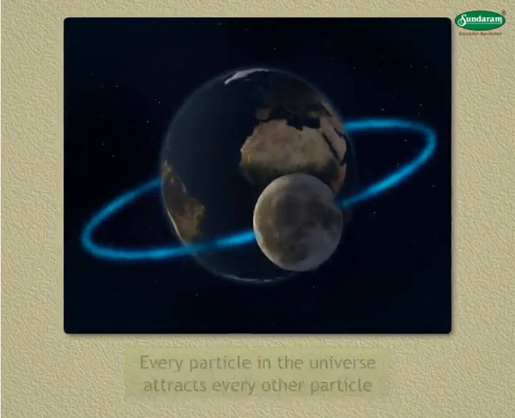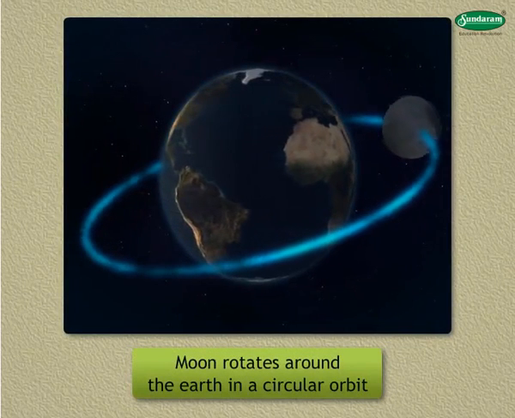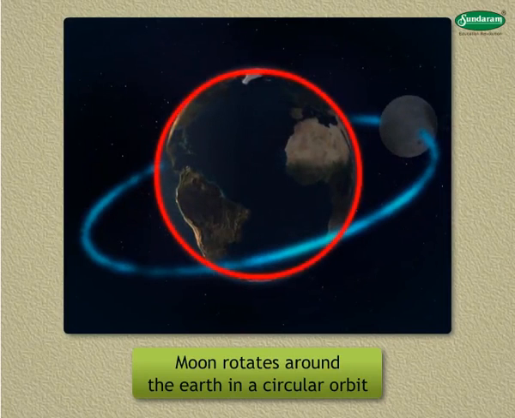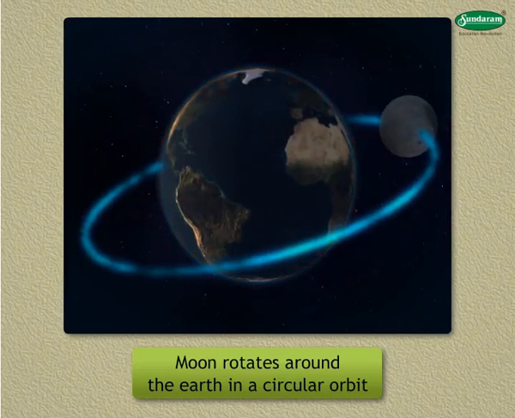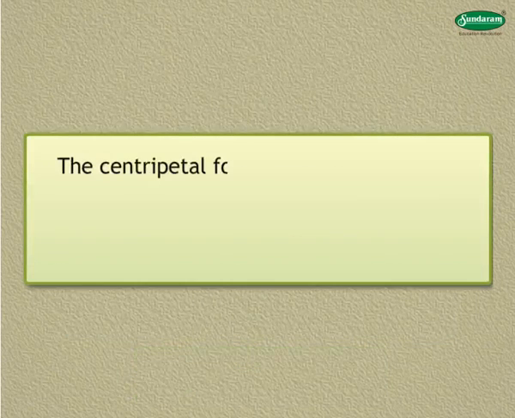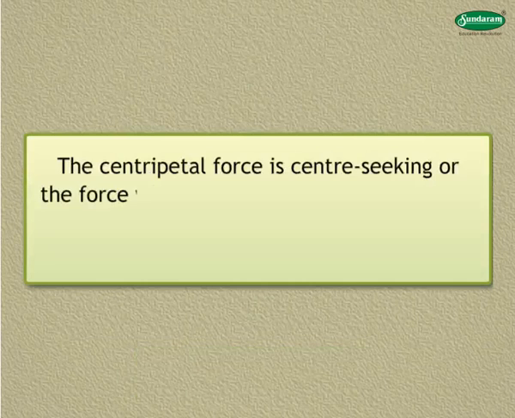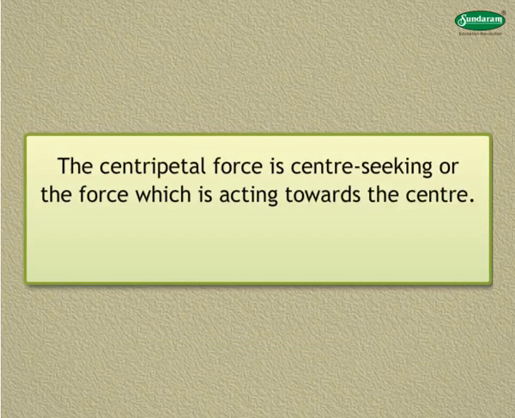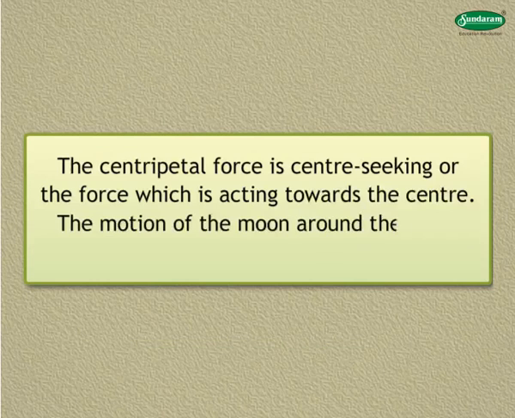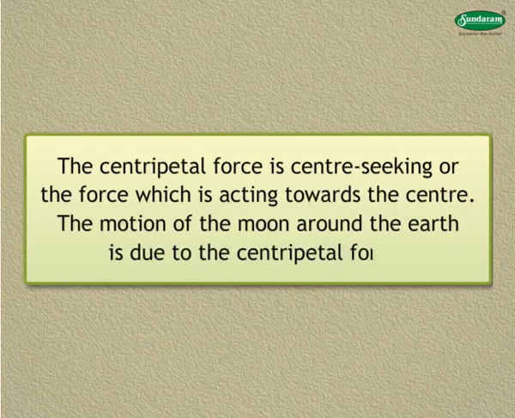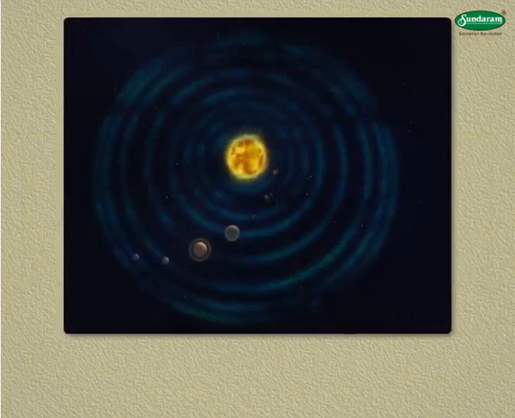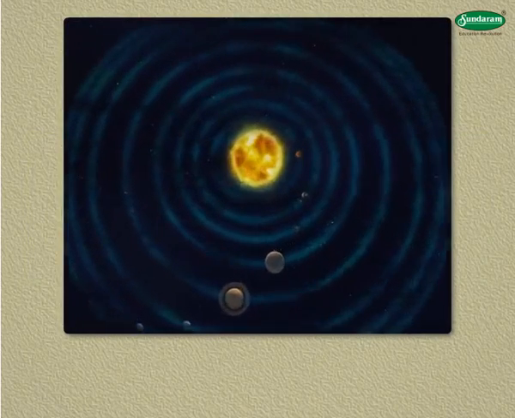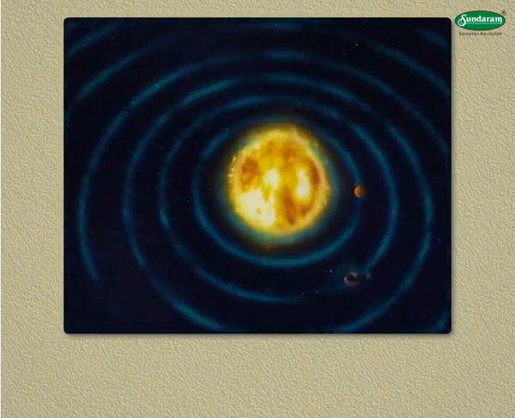He argued that moon rotates around the earth in a circular orbit, but we do not really see the moon falling towards the earth. Instead, it moves in a straight line. This straight line is the tangent to the circular path. The centripetal force is center-seeking, or the force which is acting towards the center. The motion of the moon around the earth is due to the centripetal force. In absence of such force, the moon would undergo uniform straight-line motion.